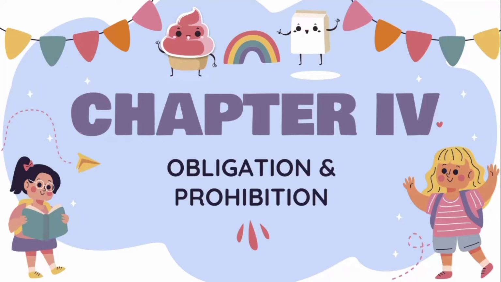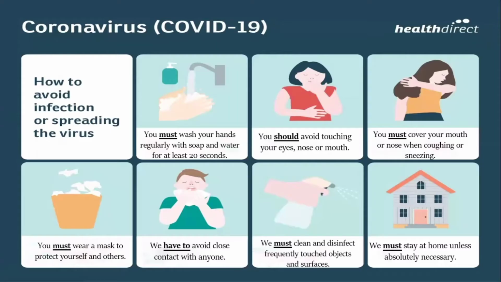Meanwhile, let me share some of the rules that we have in order to avoid the spreading of the virus. I got this picture from Health Direct, and this picture is about how to avoid infection or spreading the virus of COVID-19. The first, you must wash your hands regularly with soap and water for at least 20 seconds. And then you should avoid touching your eyes, nose, or mouth. You must cover your mouth or nose when coughing or sneezing. And then you must wear a mask to protect yourself and others.